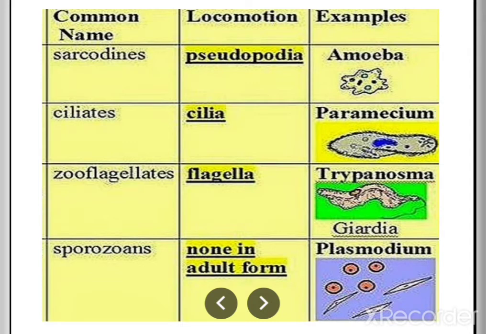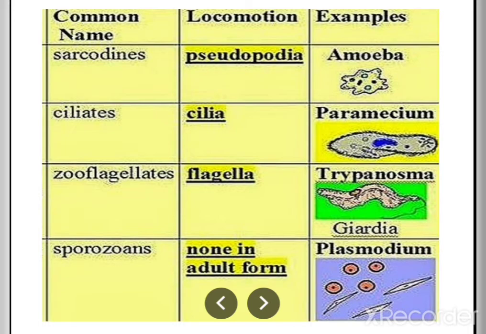So here we studied amoeba, the sarcodines, and next cilia, the ciliates, Paramecium, and flagellated protozoans, the zoo flagellates, Trypanosoma is an example. And Plasmodium, the malaria causing organism, comes under sporozoan.